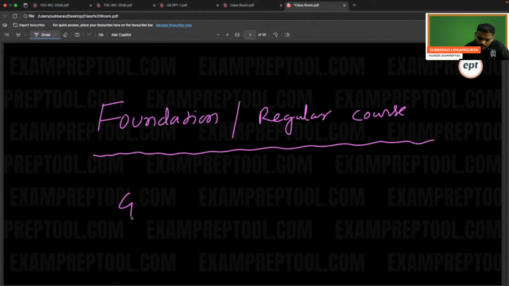It's a combined course for GATE CSE and GATE DA.